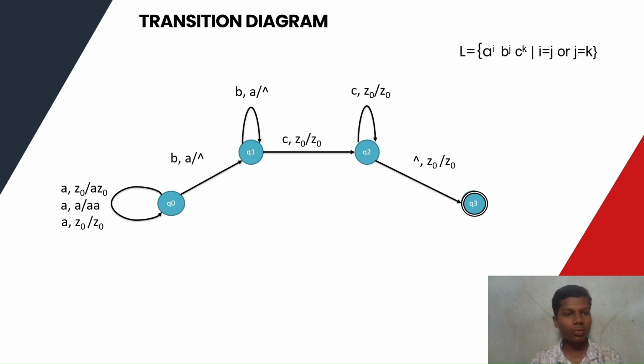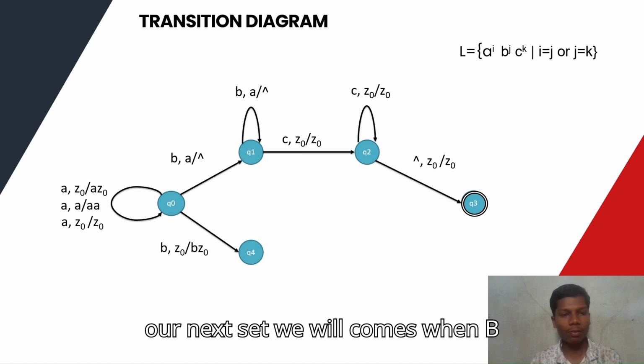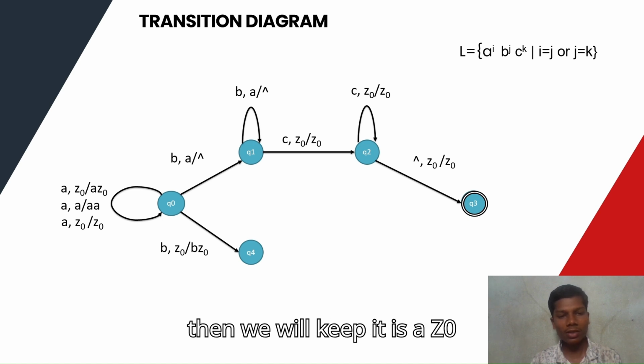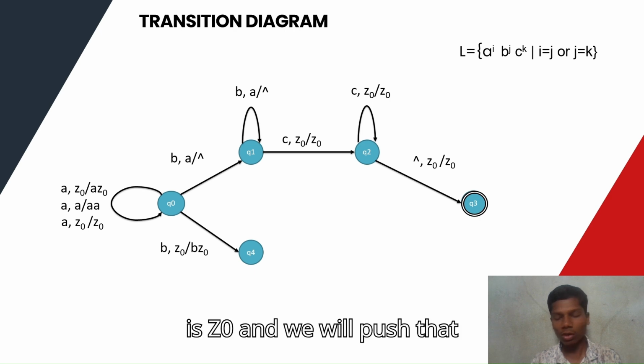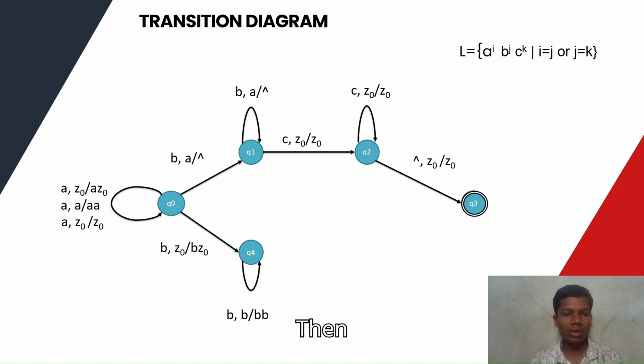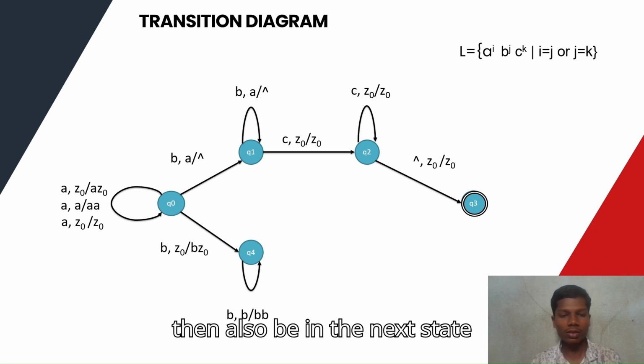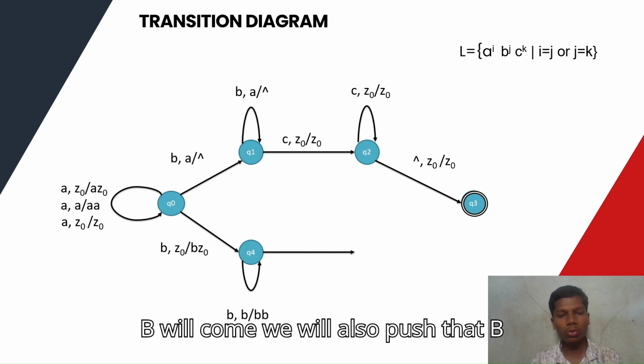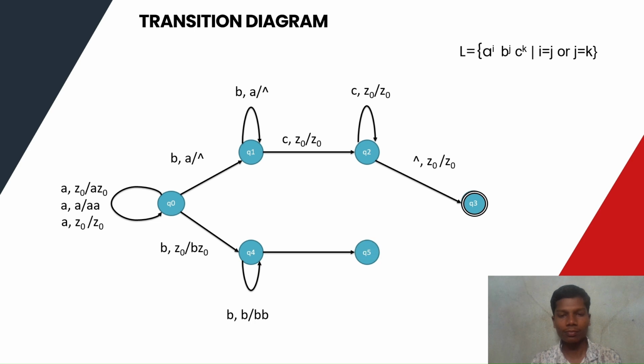In our next state, when B comes, the top of the stack is Z naught, and we will push that B on the top of the stack. Then in the next state, B will come, and we will also push that B onto the stack.